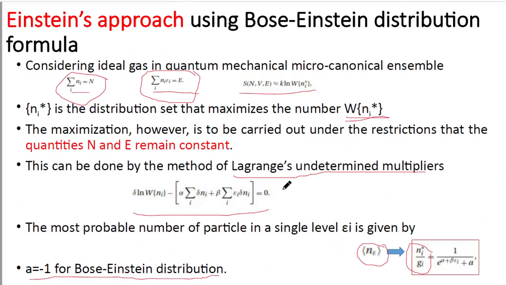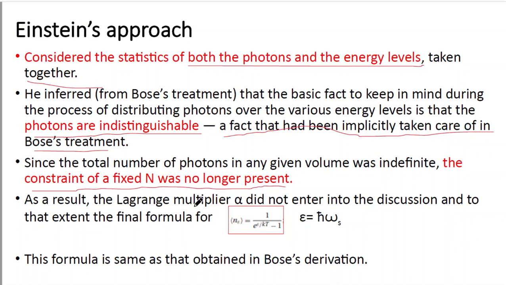So in the previous slides, what we have shown is that capital N is equal to sum of Ni, and for the condition that capital N remains constant, there was a particular term, alpha into sum of delta Ni. So this term was there. But as the total number of photons is indefinite, the concept of fixed N is no longer present.